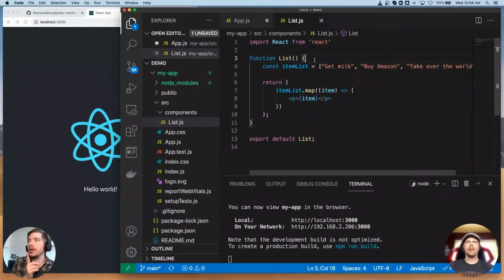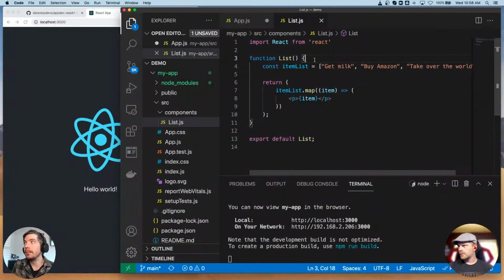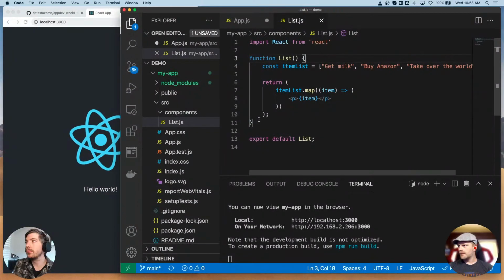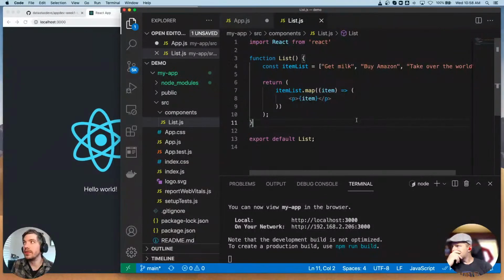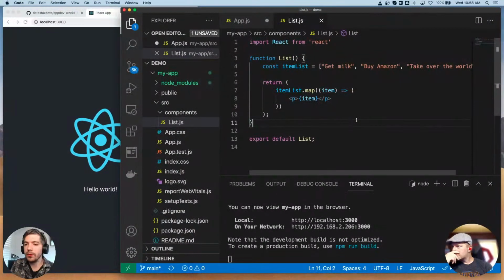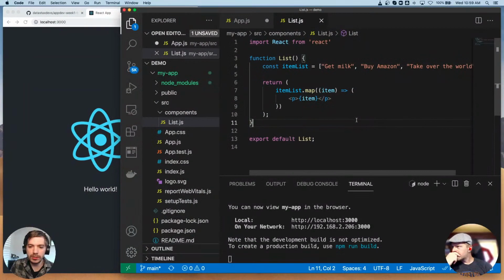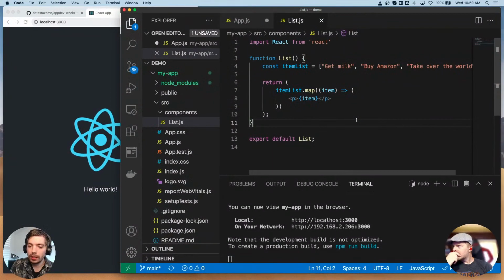Right. So this is not an arrow function, but it is a function. This is called functional components, where everything is a function. There is another way to do things with class-based components if you wanted to. React is kind of moving towards functional components nowadays, though. Both are completely acceptable.